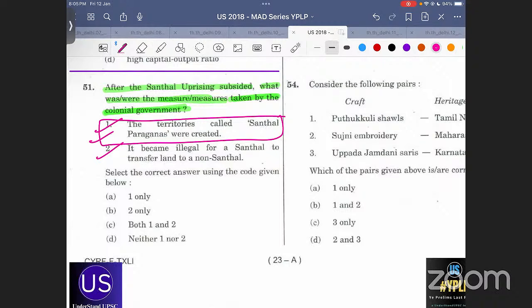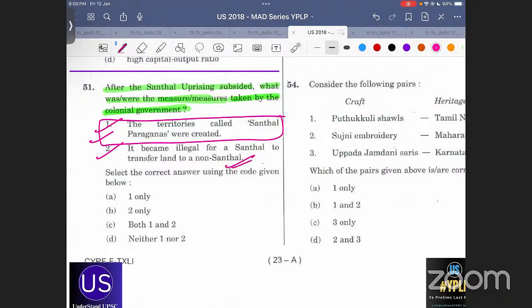Think from the examiner's point of view. You are setting a paper. Why would you set up such a statement? How would it come to your mind to say that a territory named Santhal Pargana was created, if it was not actually created? Tell me. If it was not actually created, then how would it come to your mind as an examiner to say let's create a new entity, a new territory? That doesn't happen.